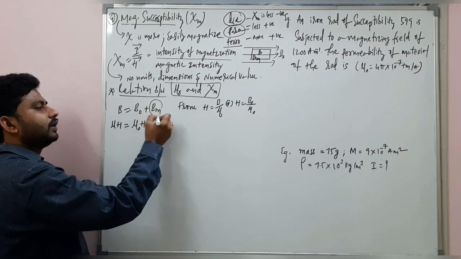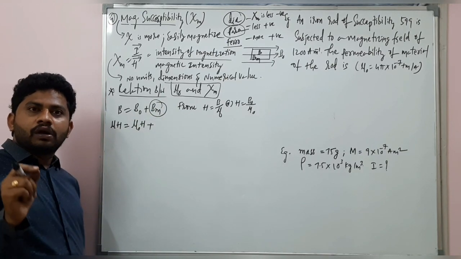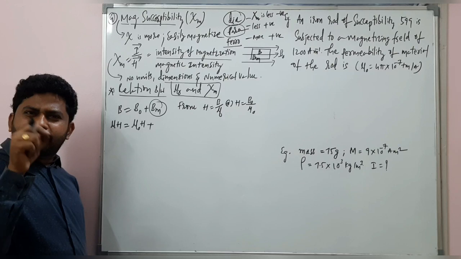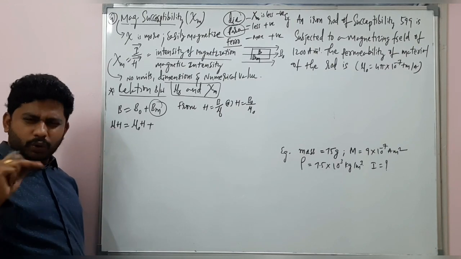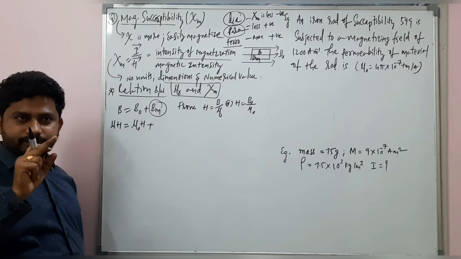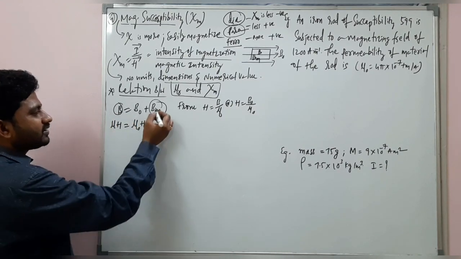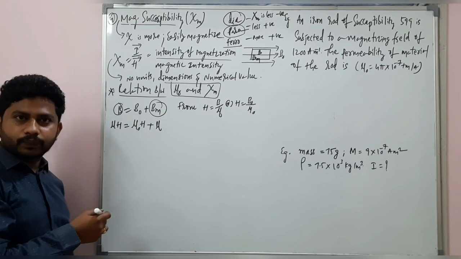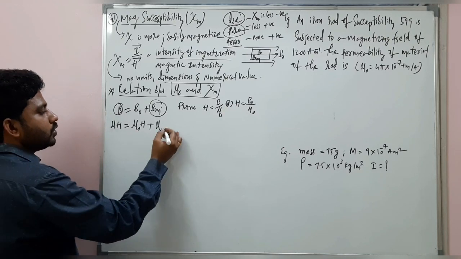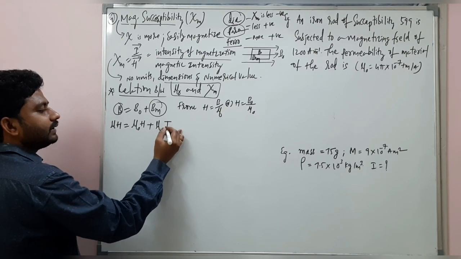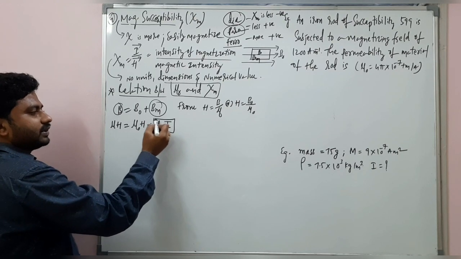What is this? In the last slide I had written what is Bm. Bm is the magnetic field produced by a magnetic substance, only by a magnetic substance, where B is the total magnetic field. Okay, so listen, this is mu naught into I. This is the very important thing you should understand.